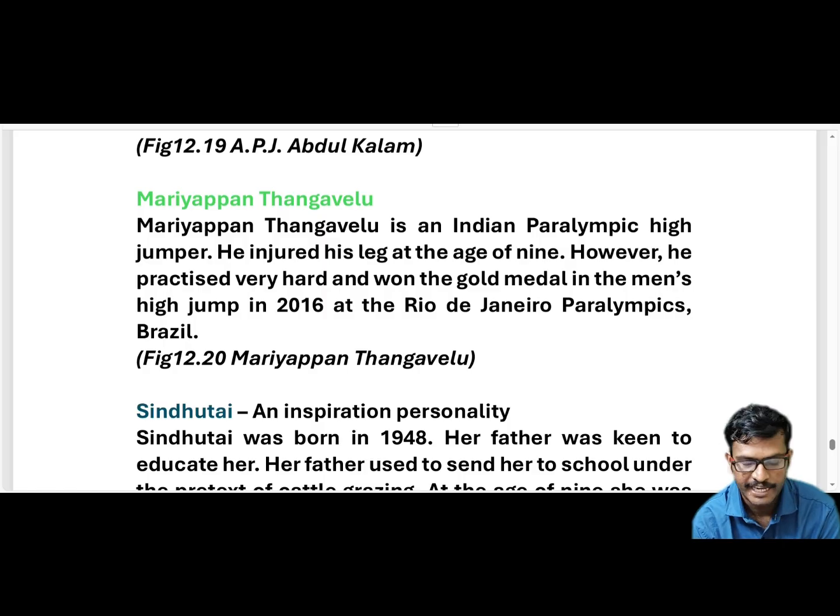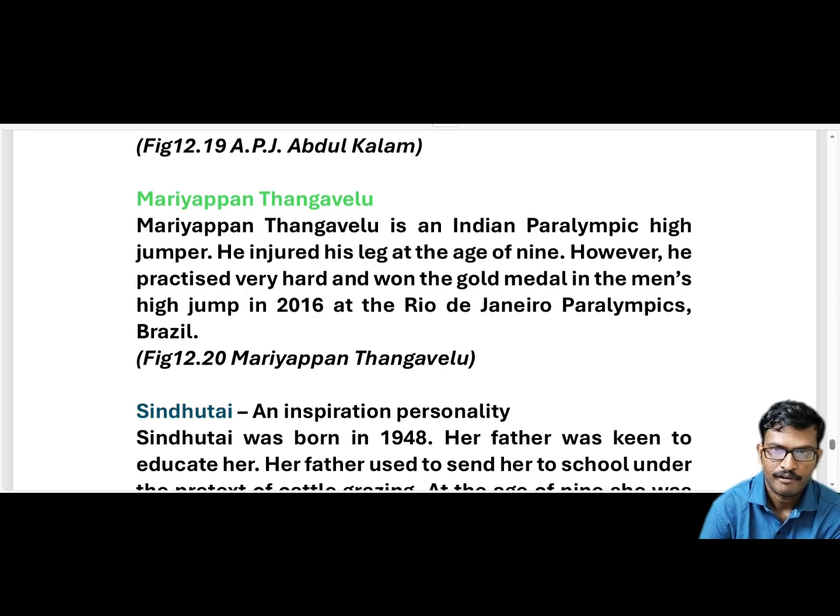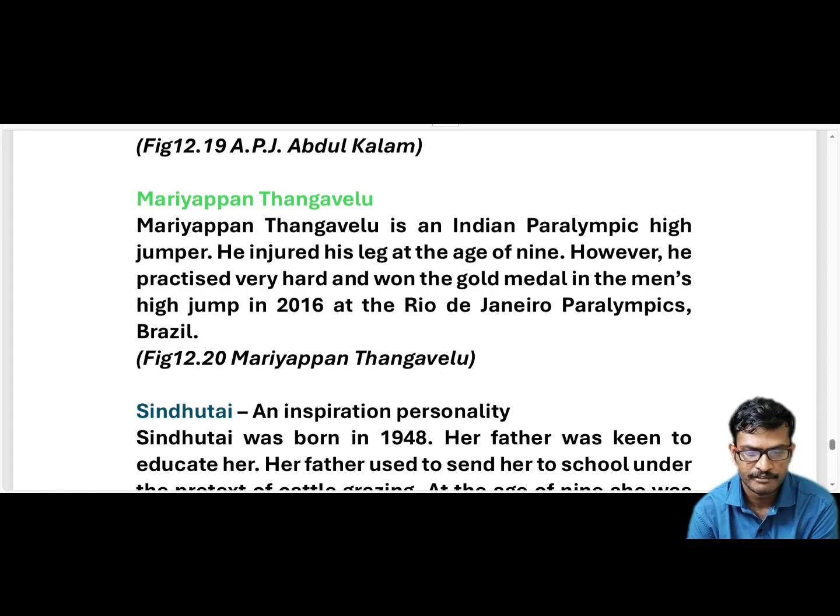He injured his leg at the age of 9. However, he practiced very hard and won the gold medal in the men's high jump in 2016 at the Rio de Janeiro Paralympics, Brazil.